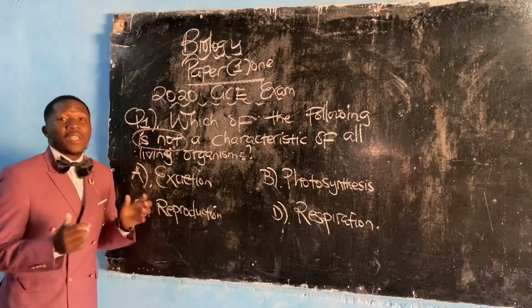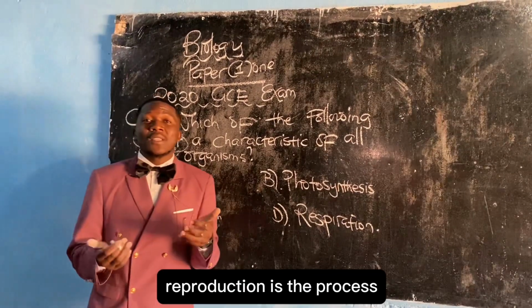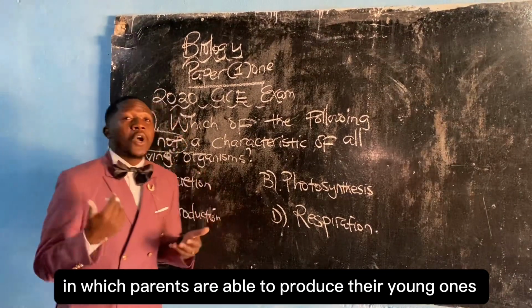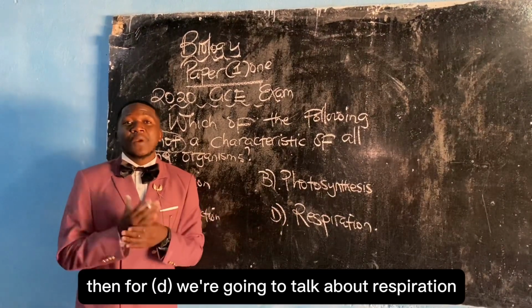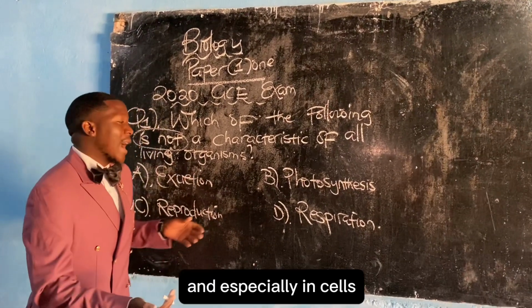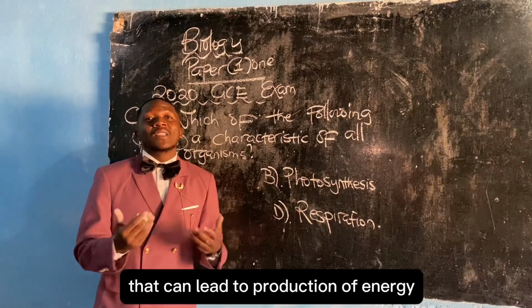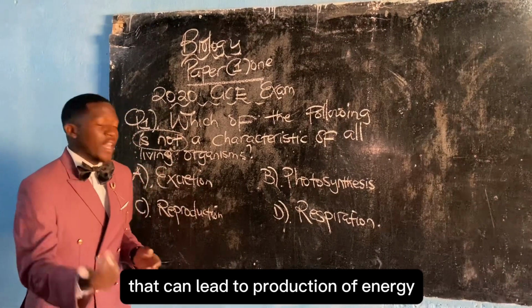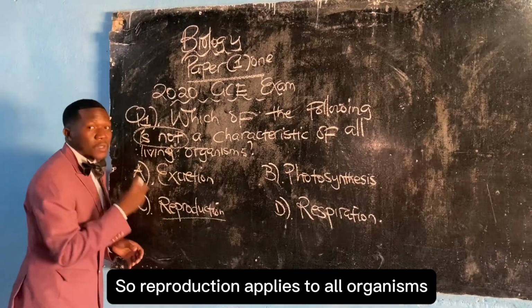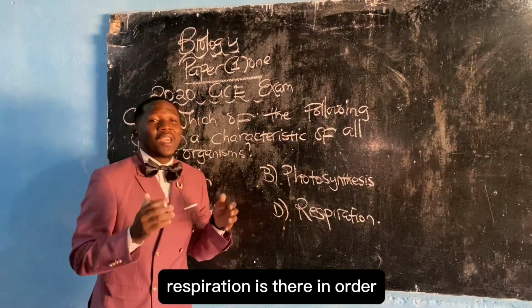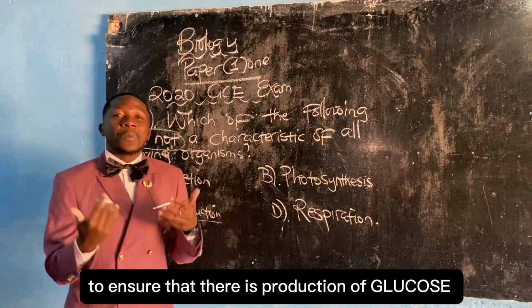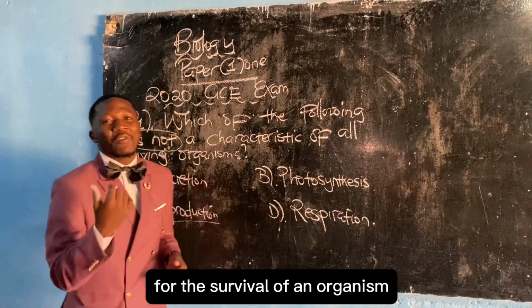Then C, reproduction. Reproduction is the process in which parents are able to produce their young ones. Then D, we're going to talk about respiration, which is a process, and especially in cells, that can lead to production of energy. So reproduction applies to all organisms for continuity of life. Respiration is there in order to ensure that there is production of glucose for the survival of an organism.